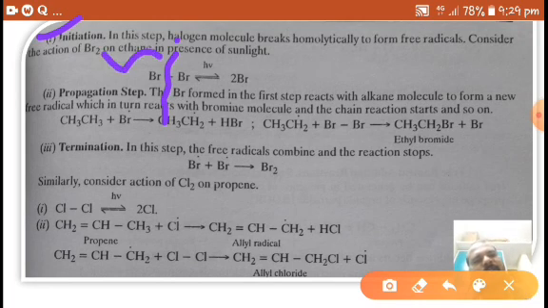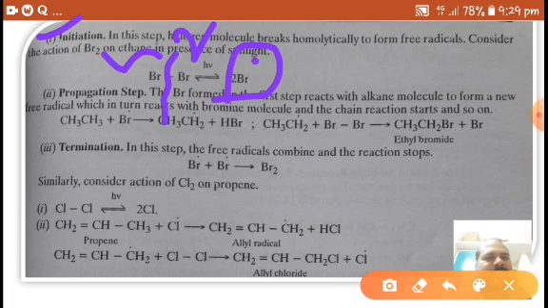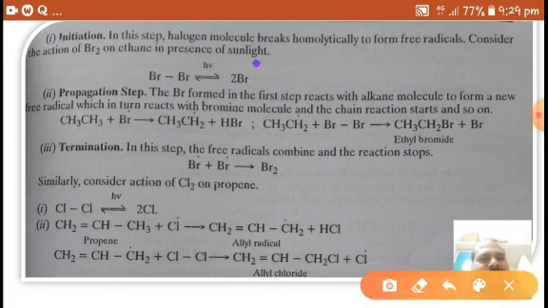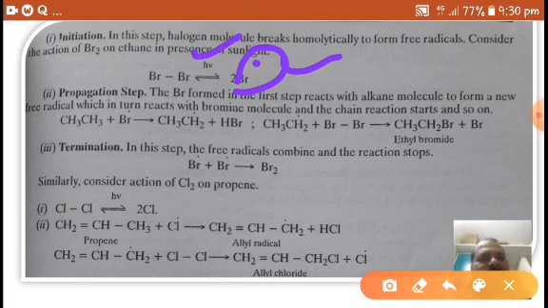Homolysis means each atom takes one electron of the bond, resulting in free radicals. We know a covalent bond is formed by two electrons. Homolysis gives one electron to each atom in the bond, resulting in free radicals. Here the bromine free radical is formed in the presence of light.